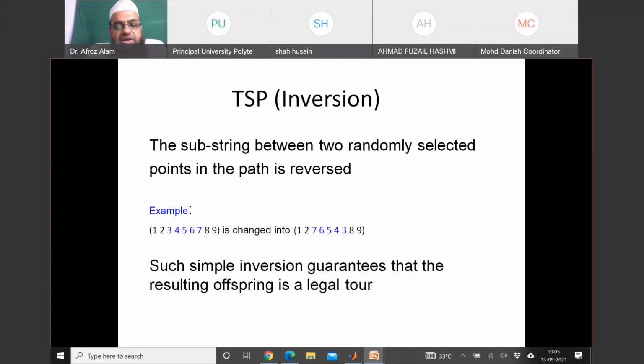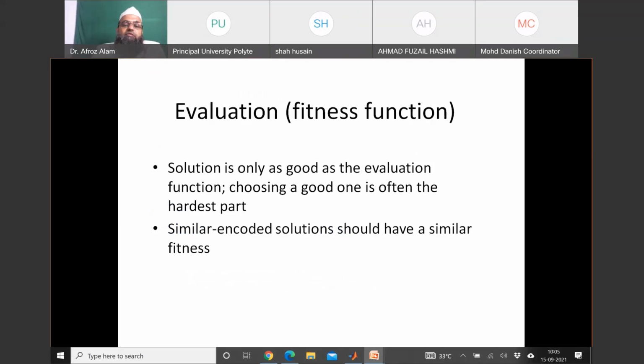Such simple inversion guarantees that the resulting offspring is a legal tour. And finally, you are not going to miss the optimal solution from your search space. Wherever it is, you will find it.